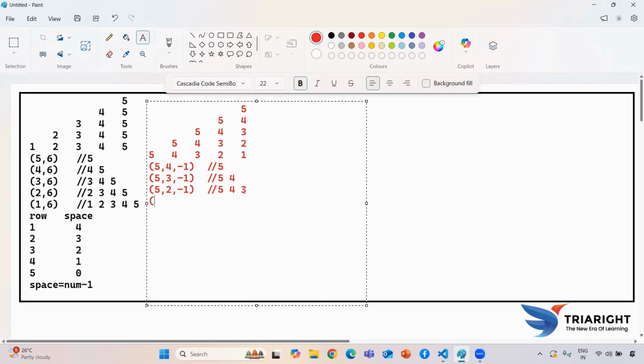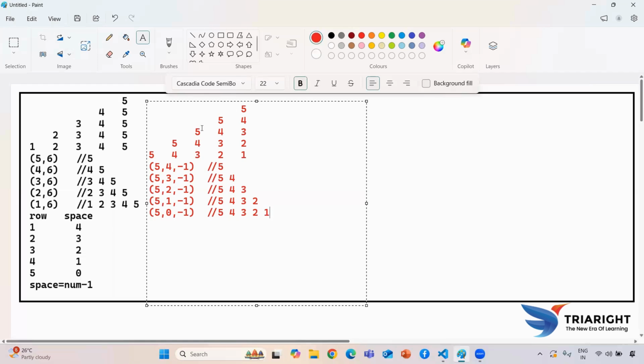Okay, here again I need to print 5 comma 1 comma minus 1. So in this case, it will be printing 5, 4, 3, 2. Okay, here I need to take 5 comma 0 because I need to print up to 1. That's why here I need to take minus 1. Here I need to take 5 comma 4 comma 3 comma 2 comma 1.